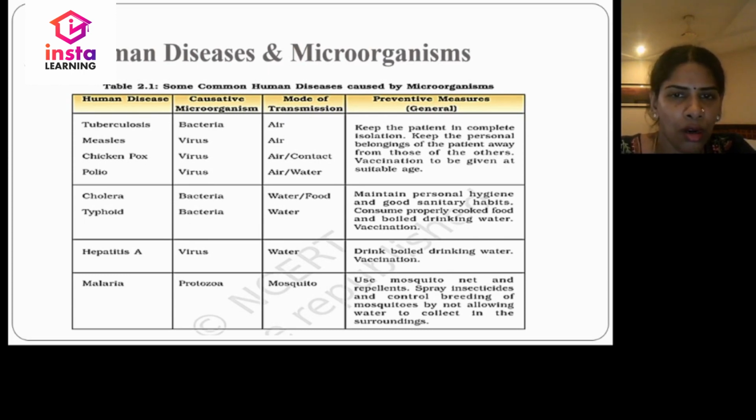Generally, when the disease transmission takes place through water or food, you need to drink boiled water. We should consume properly cooked food and boiled drinking water. And there may be vaccination for those diseases. Generally, for diseases caused by viruses, we have to keep the patient in isolation or avoid contact.